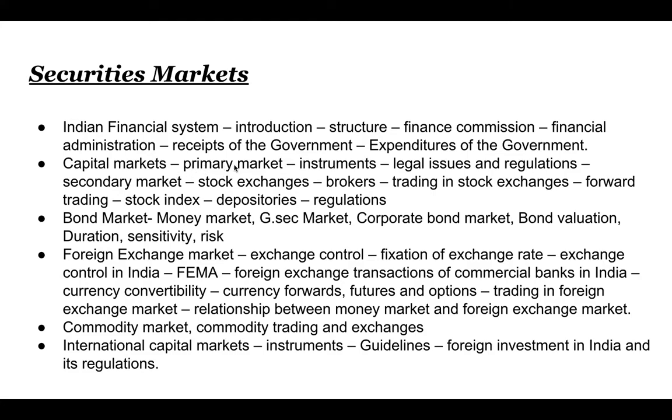So primary market examples are IPO and FPO, and secondary market examples are BSE, NSE, that is stock exchanges. It also has parts like brokers, then how to do trading in the stock exchanges, forward trading, then stock and index, as I told, BSE and NSE,